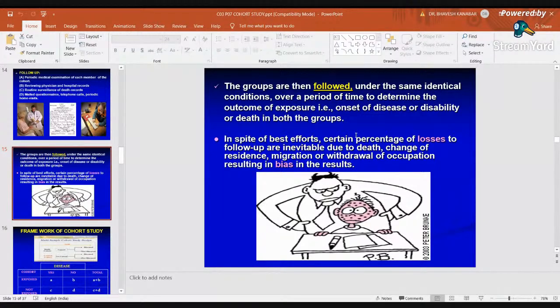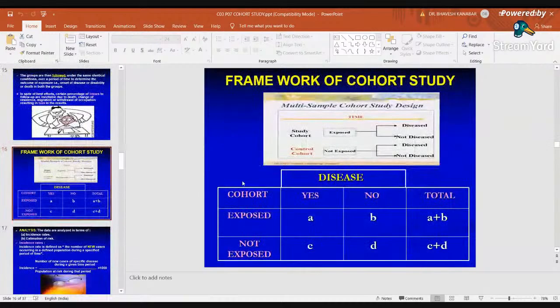In spite of best efforts, a certain percentage of loss, that is called attrition, can be there, because these are longer-lasting studies, so the population may get attrition. So this is the framework of the cohort study. You can see that the study cohort, they are exposed, they are followed, and we will have to see how many of them develop disease and how many of them do not develop disease.